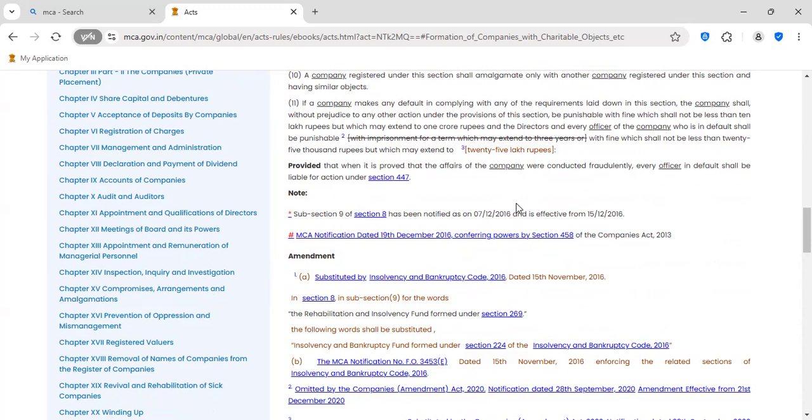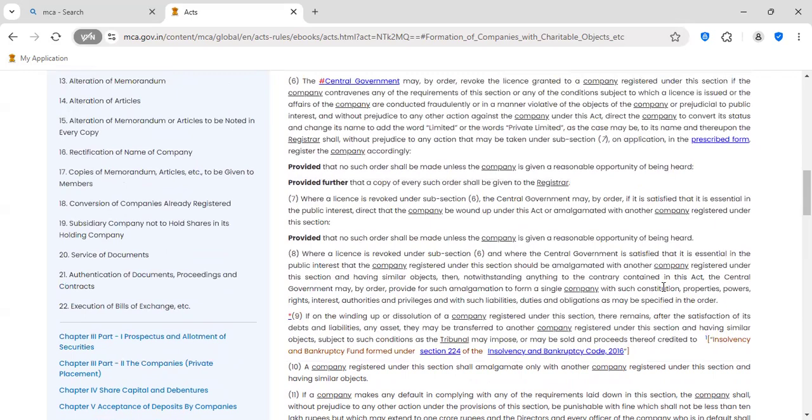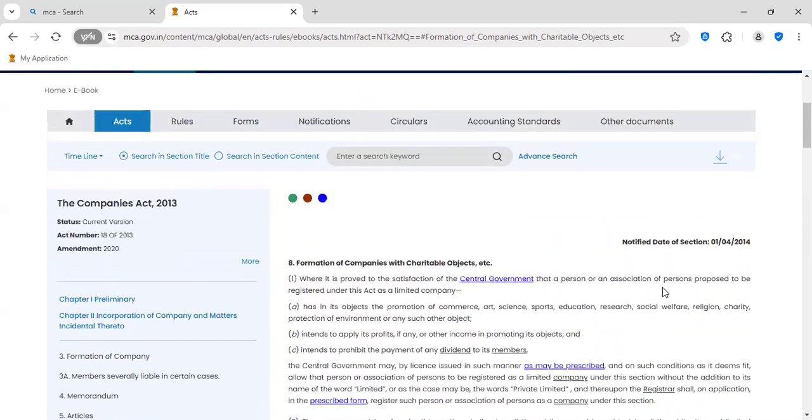If any fraud is done by Section 8 company or any directors or officers, they are punishable with imprisonment and penalty. So better not to do any fraud and we do charity, follow the rules and regulations, because the intention is good for doing a charity.